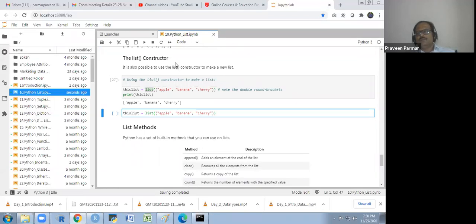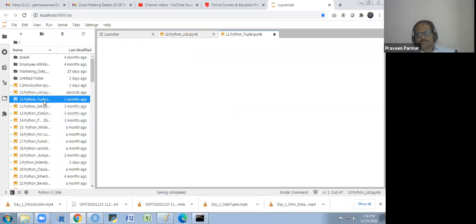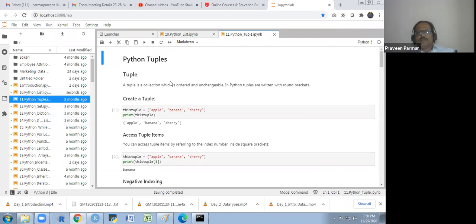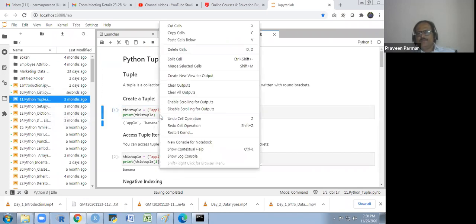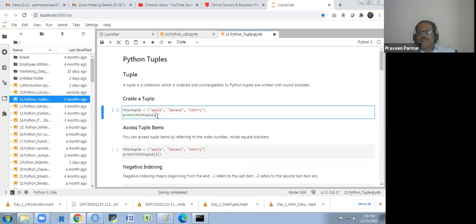Now we study the second data type, that is the tuple. A tuple is a collection which is ordered and unchangeable. As you write, you will get the output in the same order: apple, banana, and cherry. Getting it? And there is indexing also.